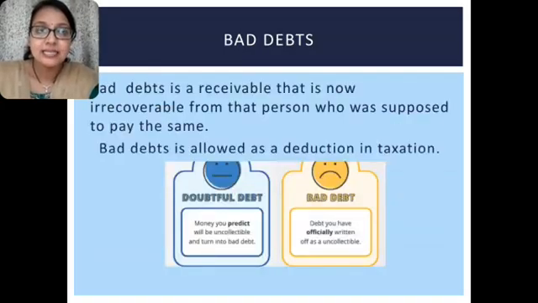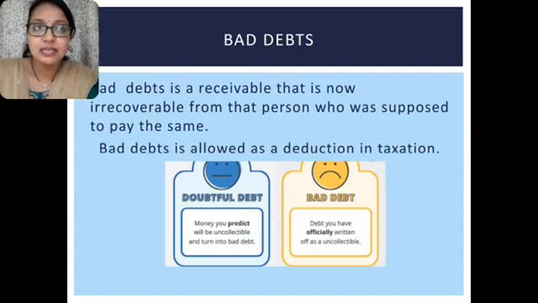Now the next is bad debt. As I have explained, trade receivable occurs due to credit sale, but it's not necessary that every customer will pay you back the amount. Bad debt is a receivable that is now irrecoverable. There is no hope that the person is going to pay you the money, and because of that, the amount is allowed as a deduction in taxation also.